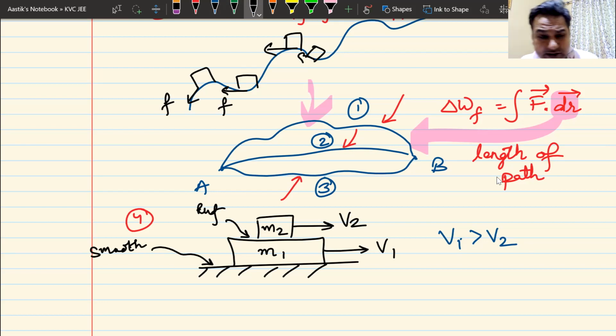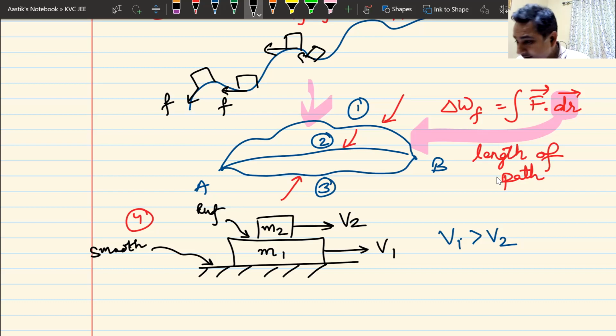Will it be kinetic or will it be static? That is the first question. Can you answer this? The question is, what type of friction will act here between block 1 and block 2? Whether it is static or kinetic? Kinetic friction. Very good. Kinetic friction.